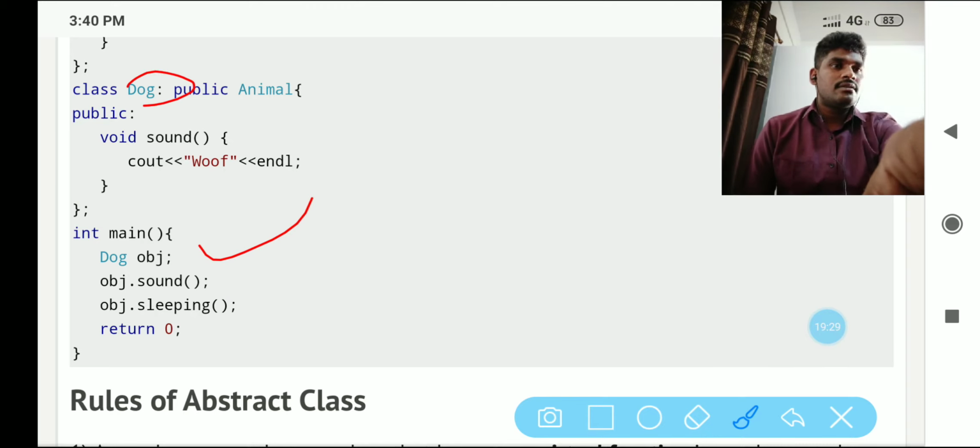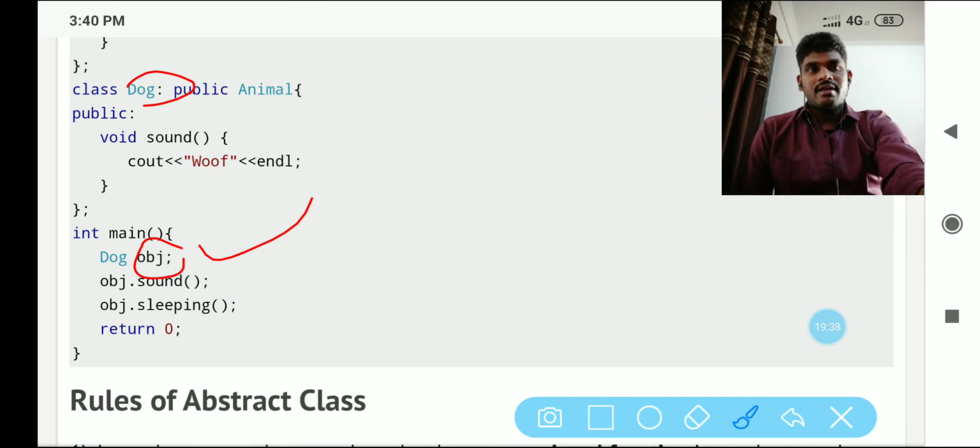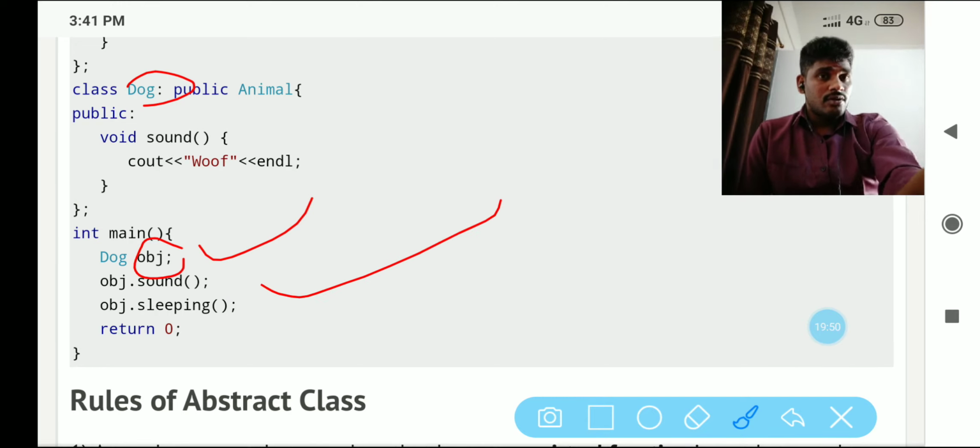We access the dog through the object. We create the object, and then access the sound with object dot sound, and the sleep with object dot sleeping. Return equal to 0.